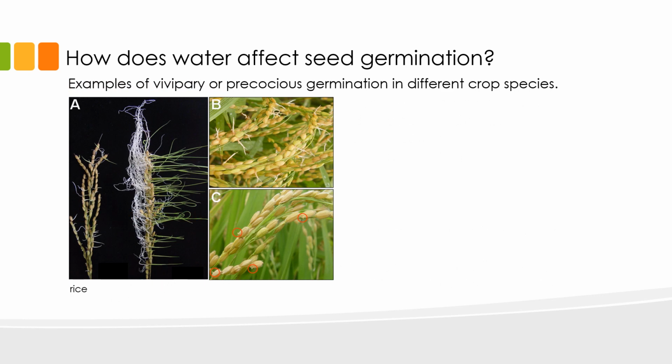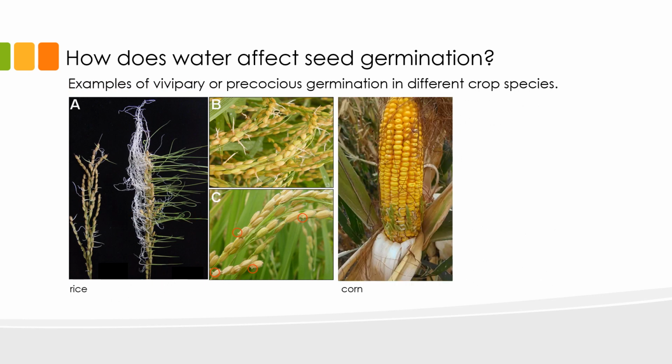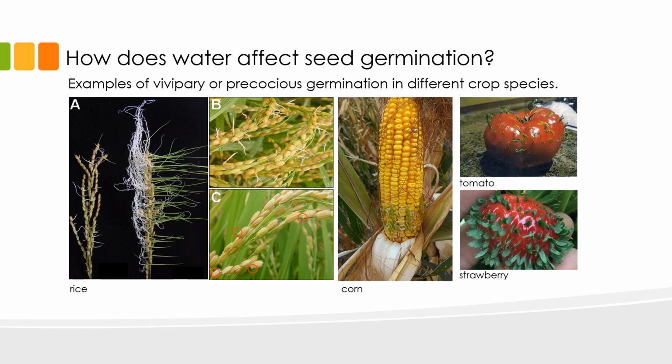These are pictures depicting vivipary in rice, corn, tomato, and strawberry. Again, vivipary is a condition where seeds germinate while they are still attached to the mother plant. In this picture of rice panicles, you can clearly see the radicle protruding from some of the grains that are still attached to the panicle, and these are indicated by the red circles. You can also see it here. In this panel, not only can you see the roots, you can also see the shoots coming out from the grains that are still attached to the main panicle.